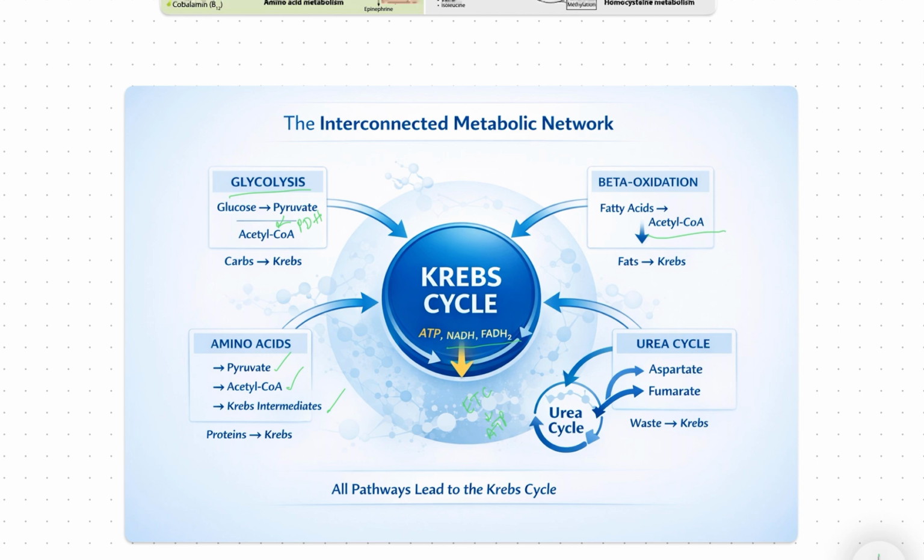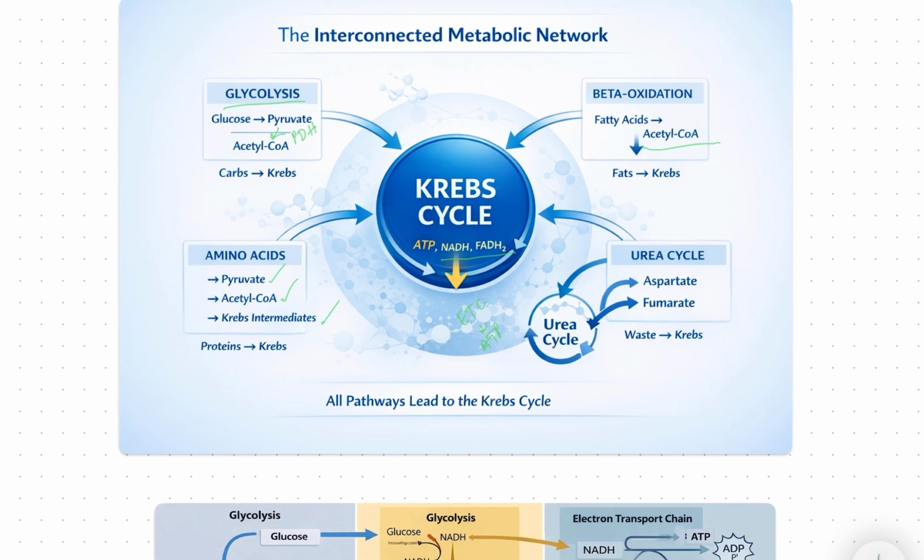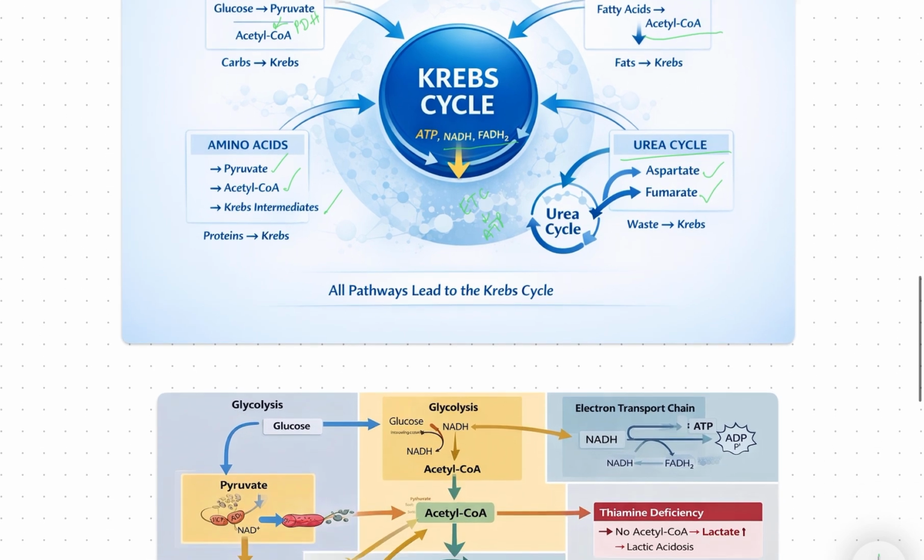So that's what's happening. But not only that. In protein metabolism, there is a production of ammonia, which is toxic to the body. We have to remove that also, right? So that's why the urea cycle takes place. The ammonia will be converted to urea. In between, substrates like aspartate and fumarate are formed. These will re-enter the Krebs cycle and produce energy. So even the waste management and the energy management are interconnected.